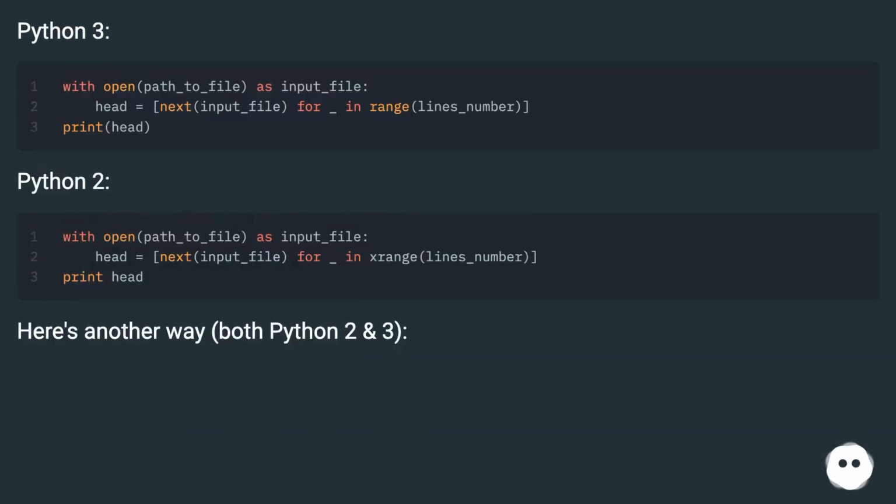Python 3, Python 2. Here's another way, both Python 2 and 3.